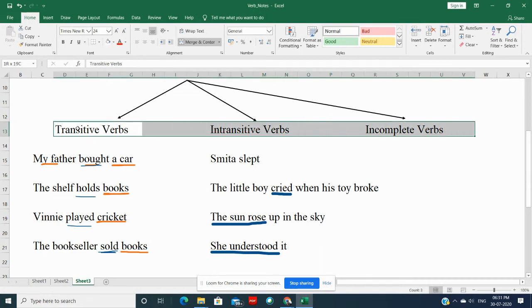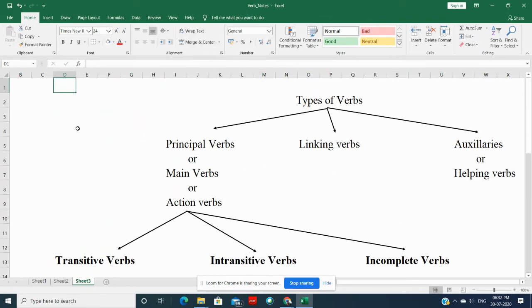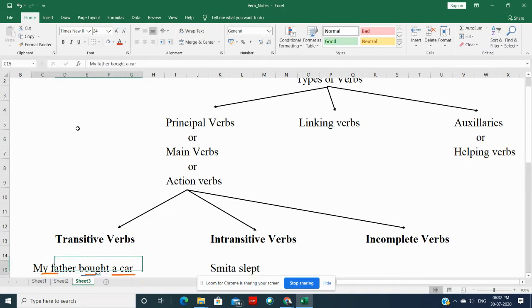So, what we have discussed, there are different types of verbs: main verb, linking verb, helping verb. Depending on whether this main verb needs an object or not to make sense, they are further classified into three types: transitive verbs, intransitive verbs, and incomplete verbs.